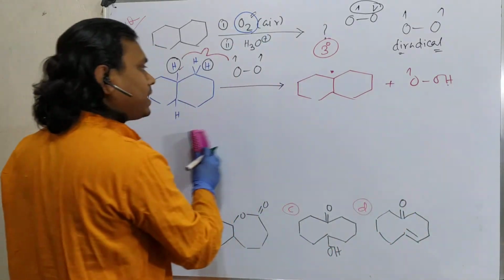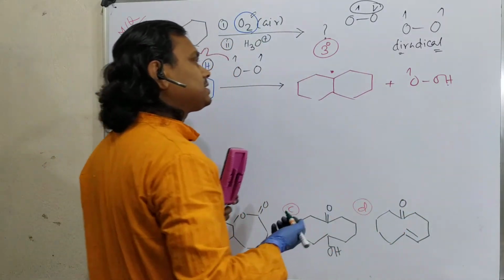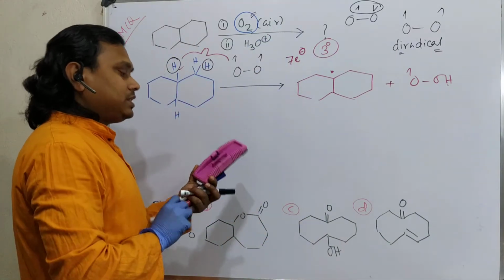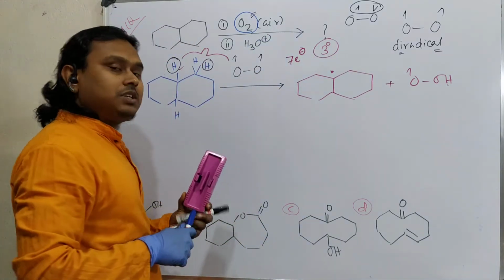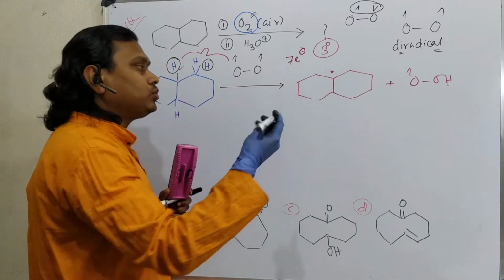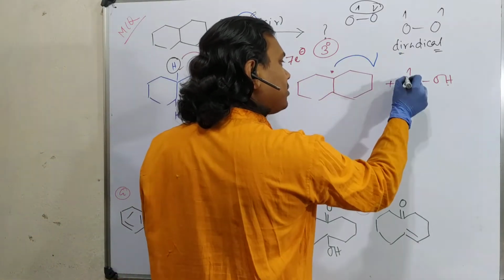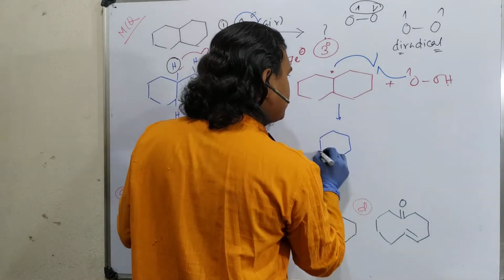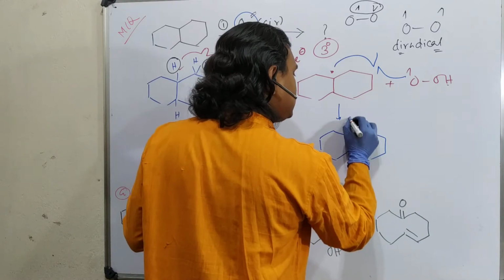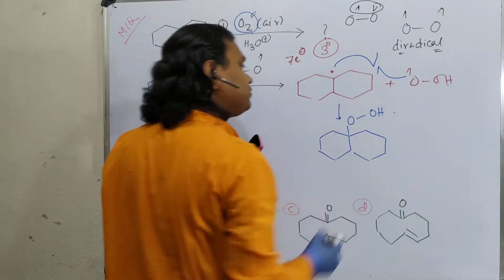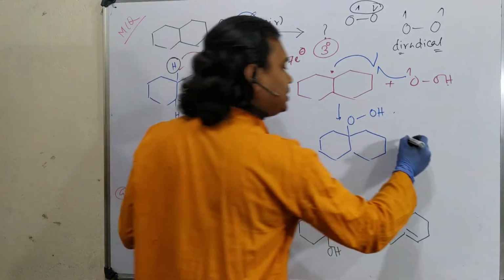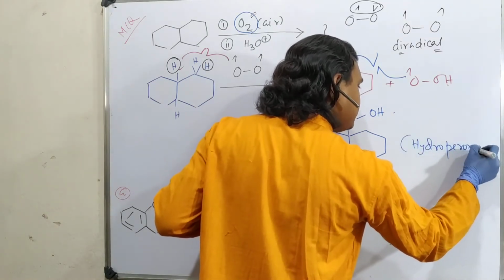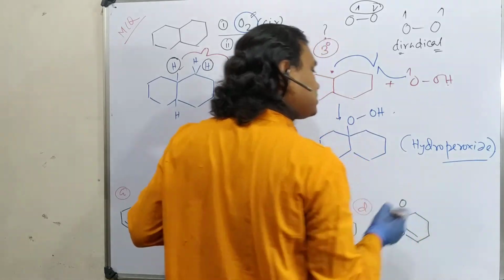Now the question is, fine, it is produced, what's the next step? As I told, this radical is a 7 electron species, that's why it is very reactive. And when something is very reactive, it is very prone to do the reaction. And what happens? Again, a radical combination. So what does it produce? This produces this OOH. Fine, I guess you understood. This is nothing but hydroperoxide. By the way, student, I have already described a dedicated lecture on the cumene phenol process.